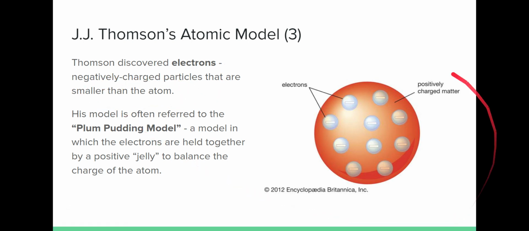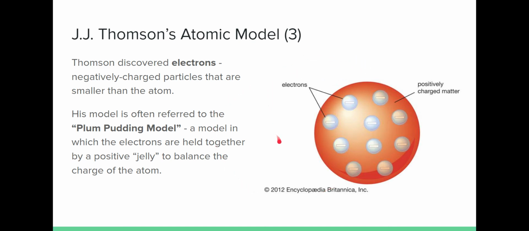When we take a look at Thomson's model, we call it the plum pudding model. The plum pudding model simply says that electrons were sprinkled in some sort of jelly, or I kind of think of it like cookie dough, where you have the batter and you have the chocolate chips, where the electrons would be the chocolate chips. And then those electrons, he thought, were stuck inside some sort of positively charged goo, and that kind of held the atom together.